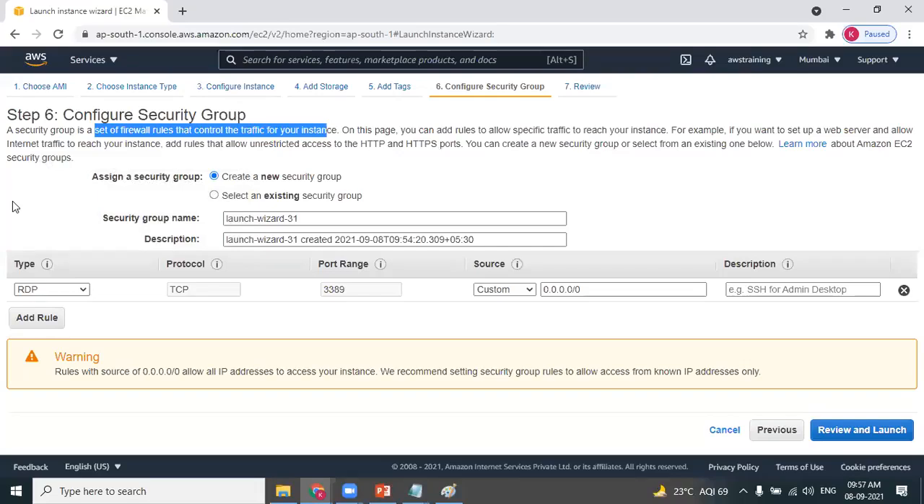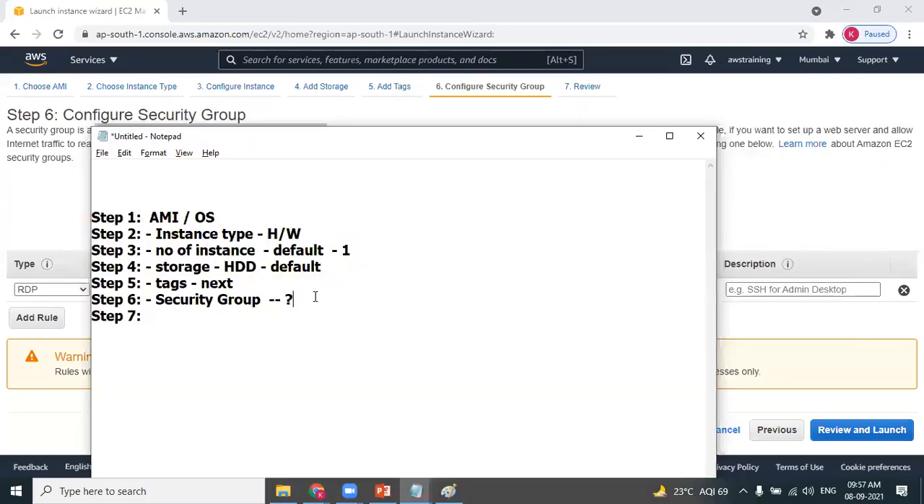The right ports are already provided for you. So it is very intelligent. Okay, so take the default. Configuration security group is all about making the ports open, and it automatically opened the RDP port. We have not done anything on this. We are taking the default options. That is step 6.